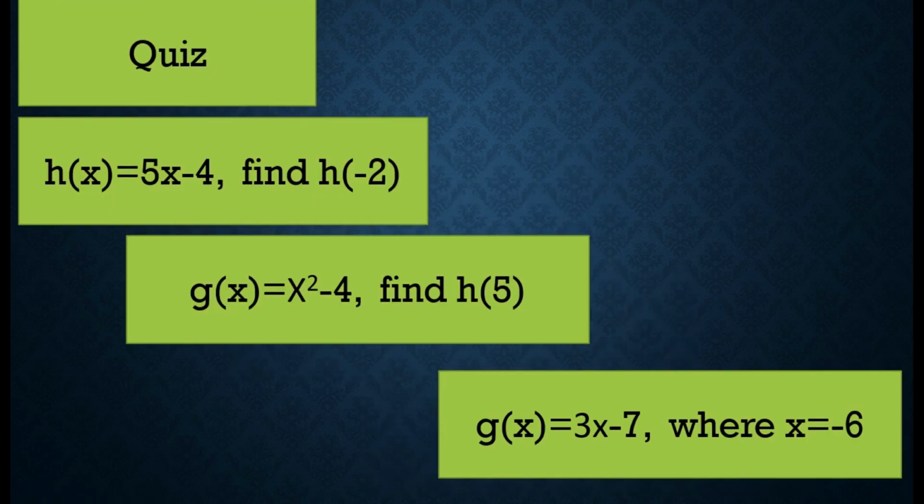Okay, next, let's have an individual quiz. Write your answers on a 1/2 sheet of paper. Okay, we have 5x minus 4. Find h of negative 2. Then the second one, g of x equals x squared minus 4. Find h of 5. And then we have the last question: g of x equals 3x minus 7, where x equals negative 6. Okay, are you done? Very good.